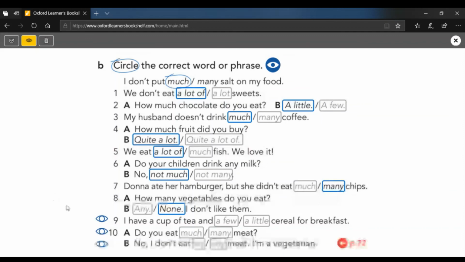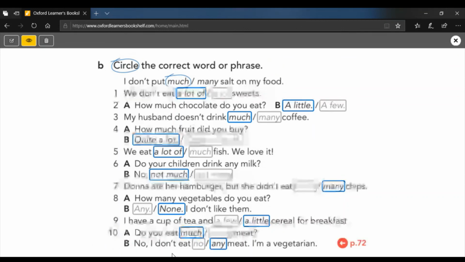Phew, terrible. Right. I have a cup of tea and a little cereal. No S on the end, so it must be a little, not a few. Do you eat much meat? Quantity again. No, I don't eat any meat. I'm a vegetarian. Yeah, we've got not here, so not any. We use no on its own, but we use not any together. So you can't say I don't eat no meat. Some English speakers say something similar to that, but it's wrong. Okay, it's not what you want to learn.